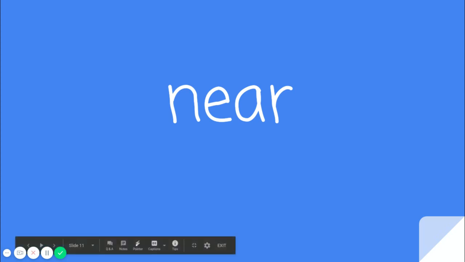It might not be an exact location, but it means close. It can also mean almost, and it can also mean a short time in the future. But we don't often use near in that way. Just think of it being a short distance to.